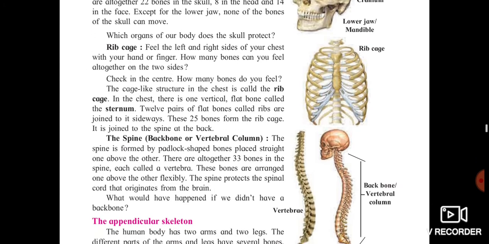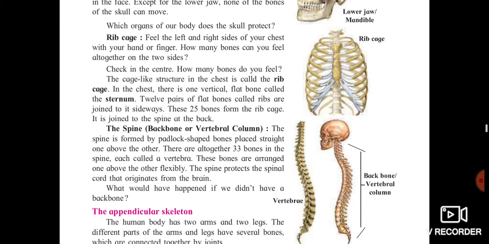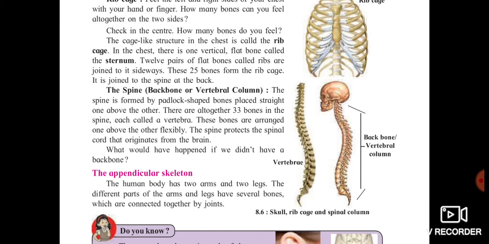So the next part is the rib cage. Sometimes you have seen that when you touch your chest, you can feel the left and right side of your chest. You can feel something is present, like a cage-like structure. So this cage-like structure in the chest is called the rib cage. It does the work of protecting the heart and keeps it safe.